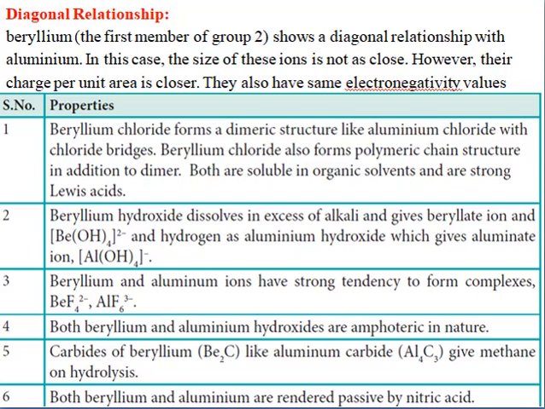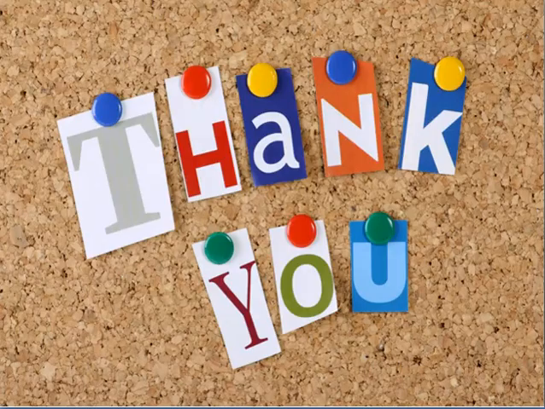Both beryllium and aluminium hydroxide are amphoteric in nature. I have already explained what is meant by amphoteric. And the carbides of beryllium and aluminium give methane, whereas the others give acetylene. And both beryllium and aluminium are passive towards nitric acid, that is, they will not react with nitric acid. So thus, children, I have just given you the introduction about the alkaline earth metals and some of their properties. In the next video, I will teach you about the chemical properties of the alkaline earth metals. Thank you, children.